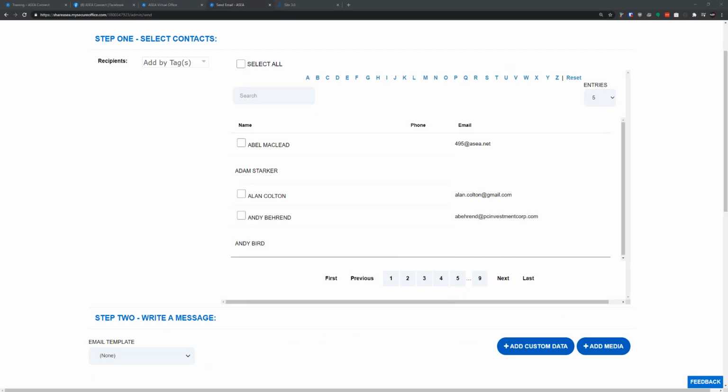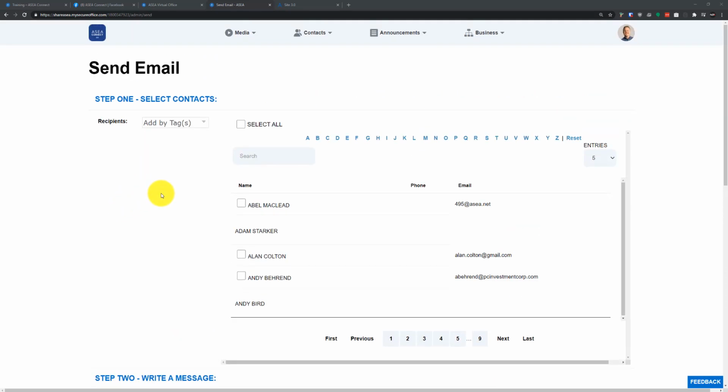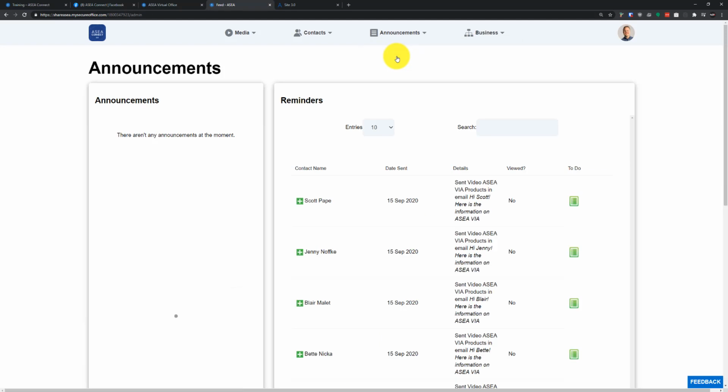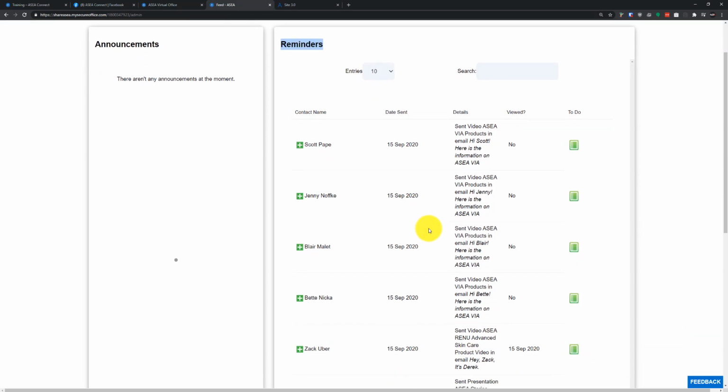So now moving along here, let's talk through once they start accessing these emails, how do you follow up using this desktop tool? I'm going to show you that just now. If we go to the announcement area and click on announcements, I know it's kind of a different word here, but announcements is where you're going to find different ASEA notifications, such as product releases or feature releases. You're going to see them here on the side, but where I'm trying to direct you is this reminders section. This reminders area is a good spot for you to see everything that you've sent and items that you maybe want to follow up on.